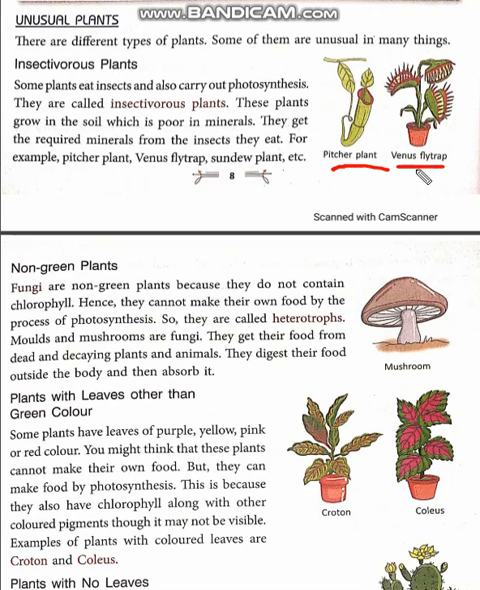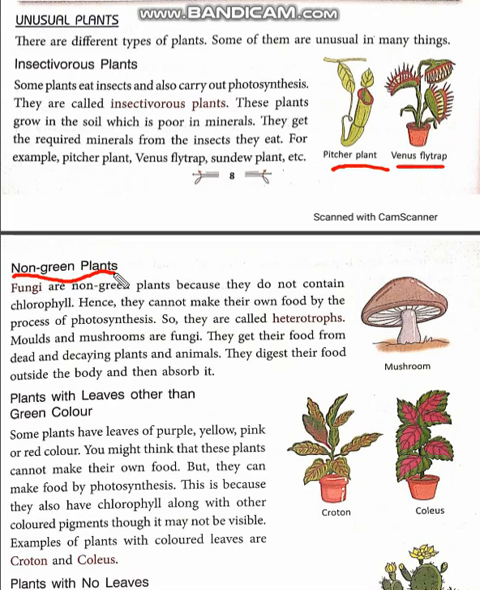Now let us move to the other example of unusual plants, which is non-green plants. Look here. Non-green plants are called non-green because they are not green in color. Why are they not green in color? Because they don't have chlorophyll. Because they don't have chlorophyll, they can't prepare their own food. They cannot make their own food, and for their food they have to depend upon others.